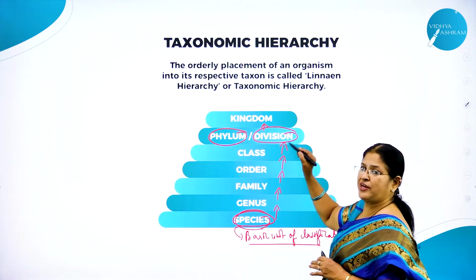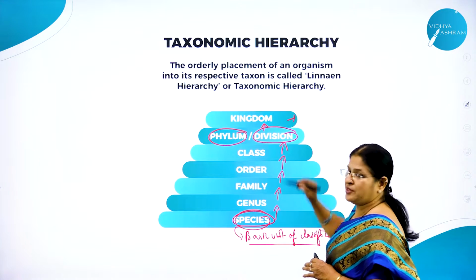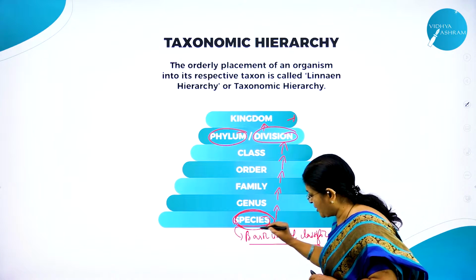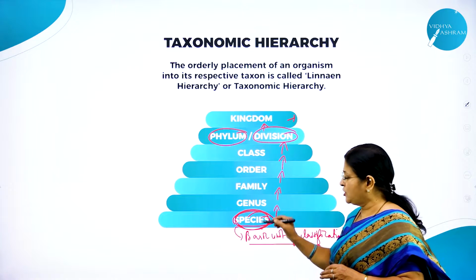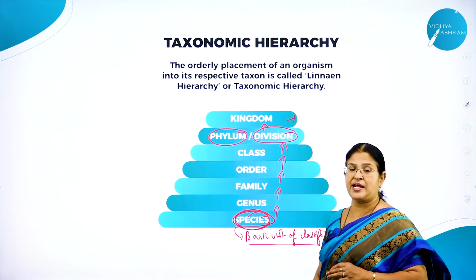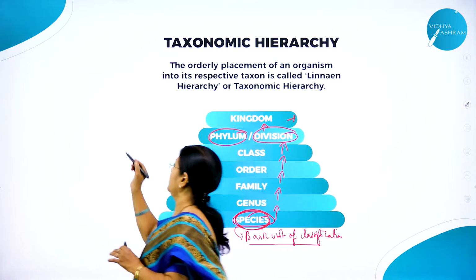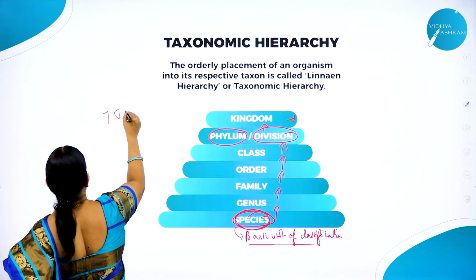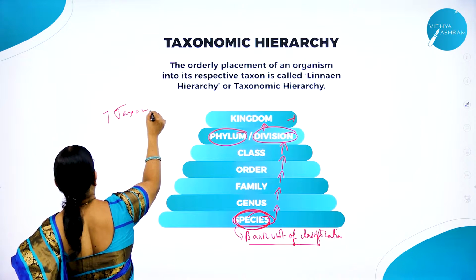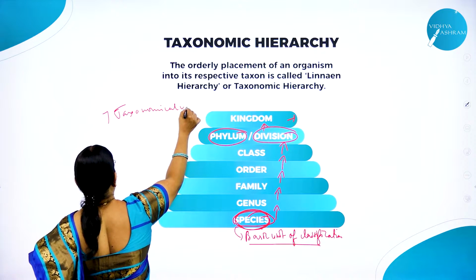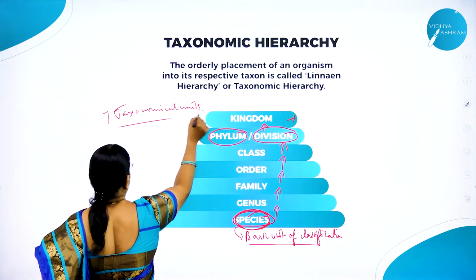From species, whenever we write, we don't write kingdom first. First we have to take into consideration what? Species. Without species, can we write this linear hierarchy? No, not possible. So these are called the 7 taxonomical units.